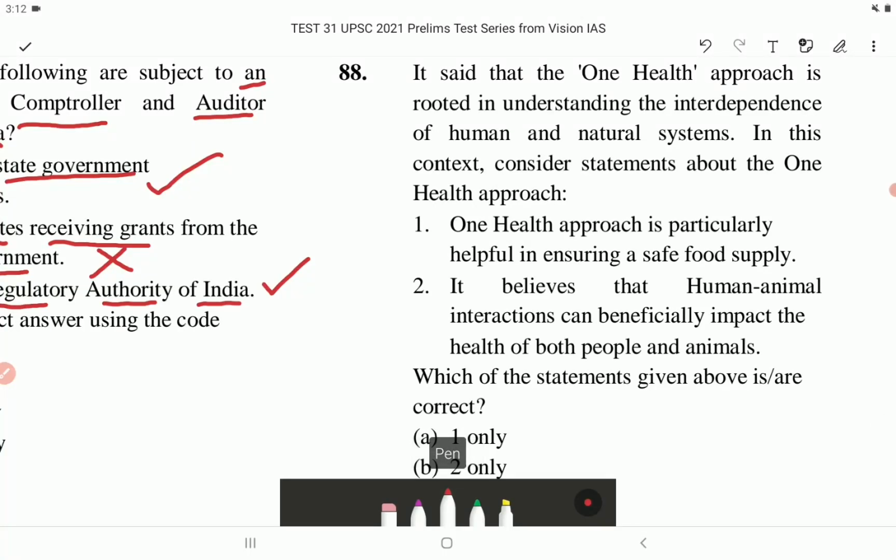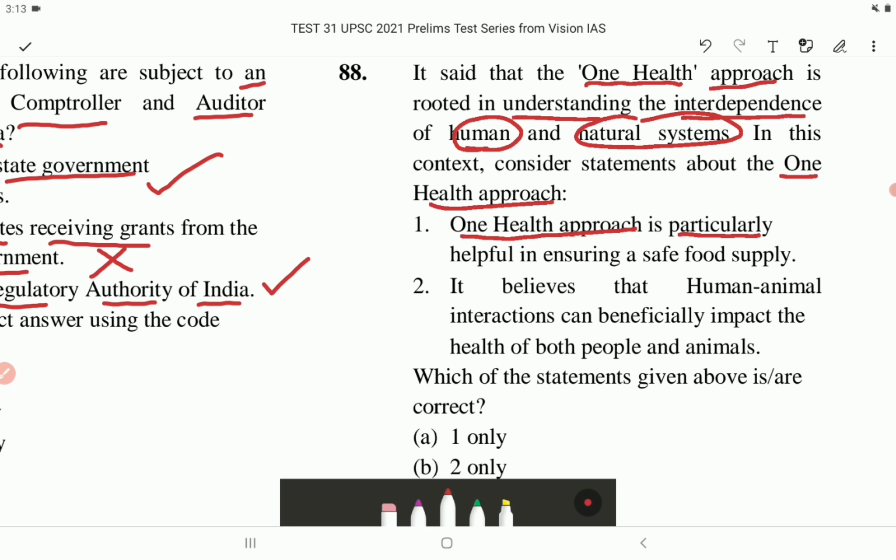It is said that the One Health approach is rooted in understanding the interdependence of human and natural systems. In this context, consider the following about the One Health approach. Statement 1. One Health approach is particularly helpful in ensuring a safe food supply.